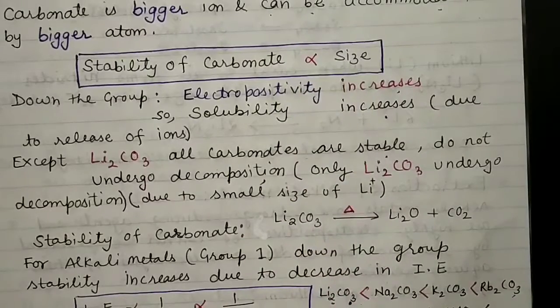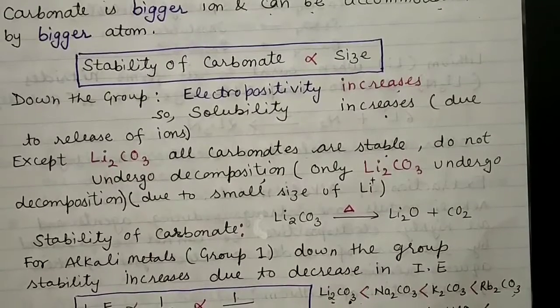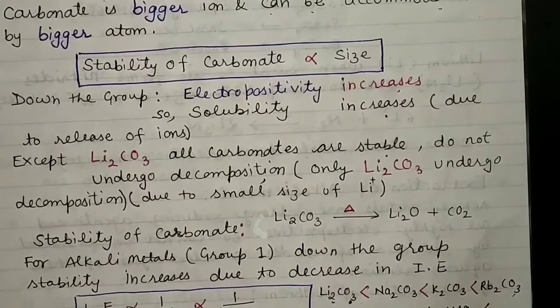So in this video we have discussed the oxides, types of oxides, how they are going to react with the metals, means hydrolysis of the oxides, and thereafter we have discussed the oxo acids of alkali metals.